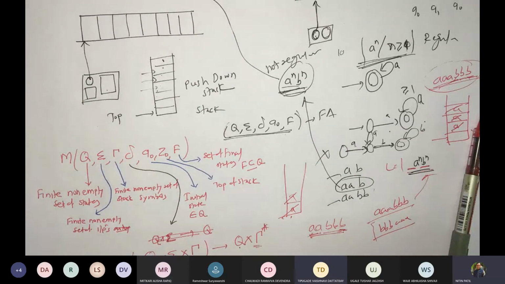Yes, sir. Okay, so we will take one example where you will understand this part. One minute, I will forward this definition to you on our TCS group.